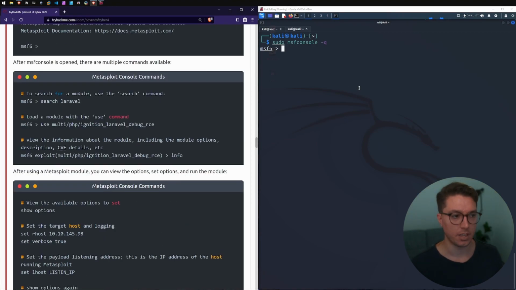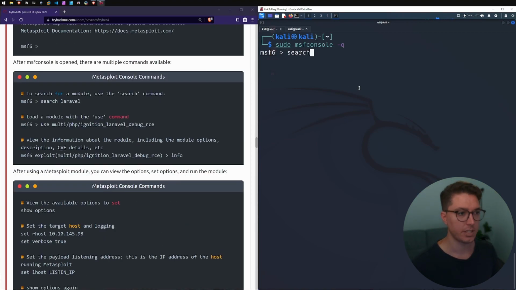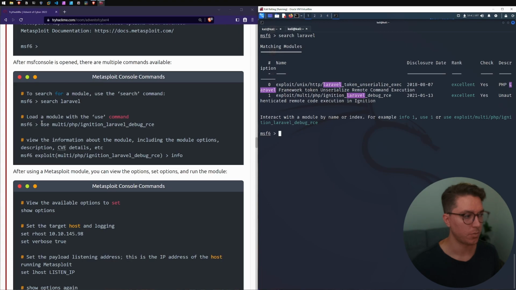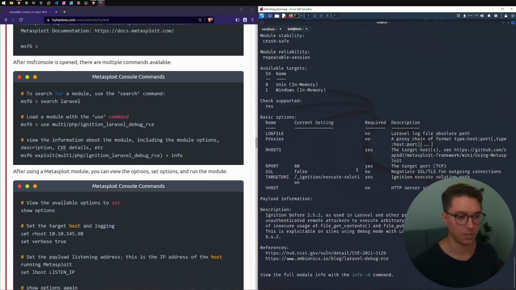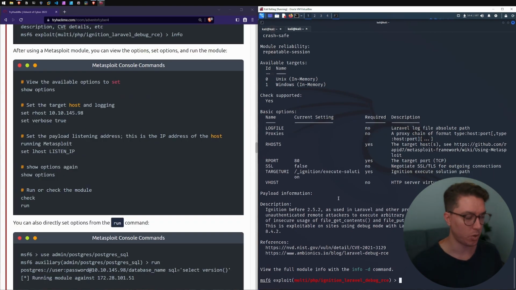So we've got a few examples, so let's just follow this. We can use the search command. Next we've got to select one of these exploits. You can just use and type in the name, or you can use the number associated with it. When I've searched it in the list, it's coming up as number 1, so I can just go use 1. You can confirm that it's definitely selected the right one by looking at the name. Once we've selected it, we can run info and see exactly what is going on with this one. Now we've selected our module, we can continue with seeing these options.